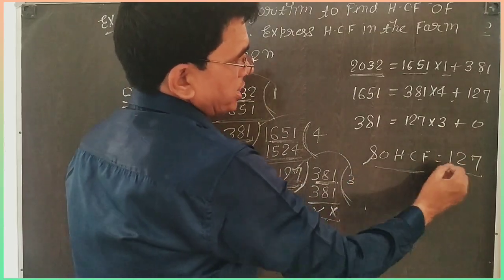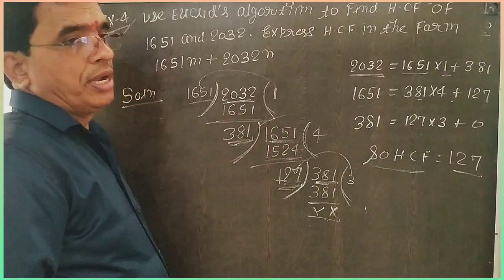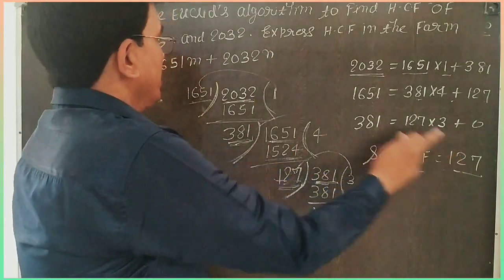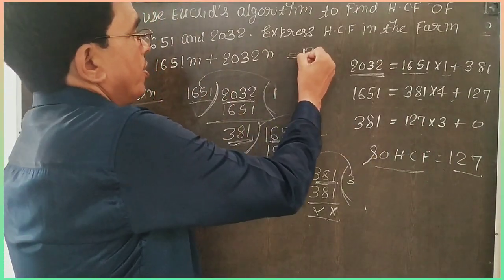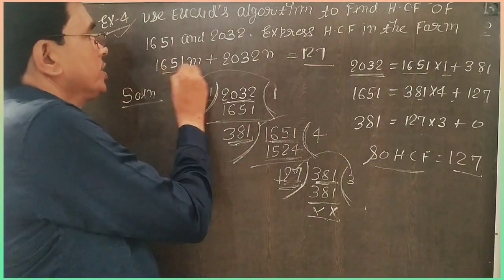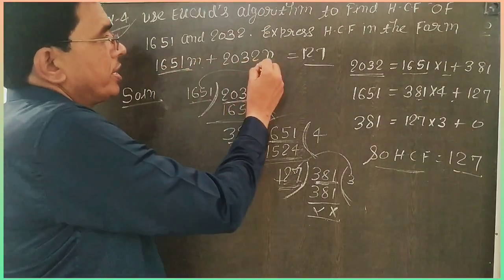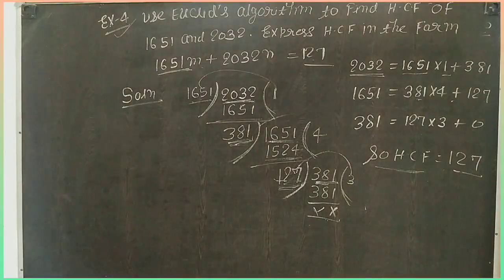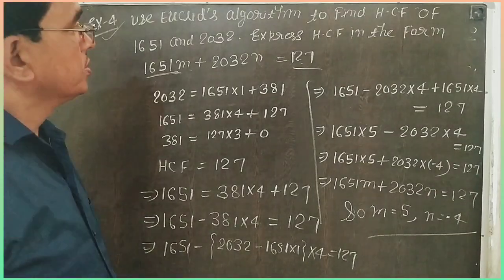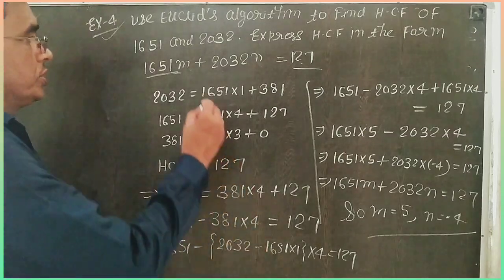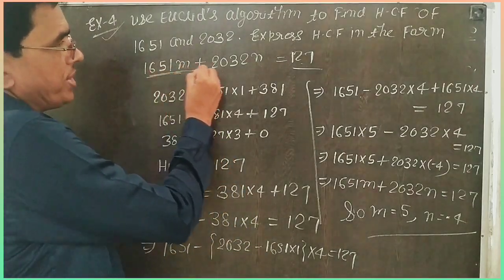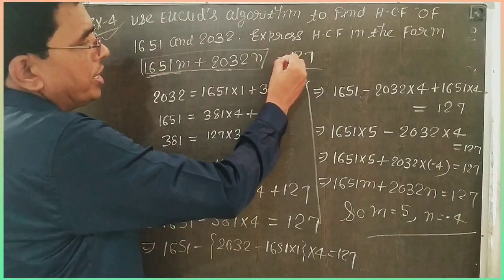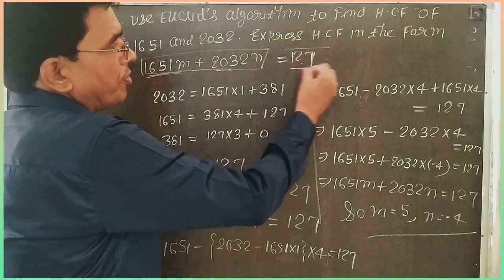So it is clear the HCF is 127. And now I will show how you can express that this HCF 127 is equal to 1651 m plus 2032 n. So students, your question is to express the HCF in the form of 1651 m plus 2032 n, where the HCF is 127.